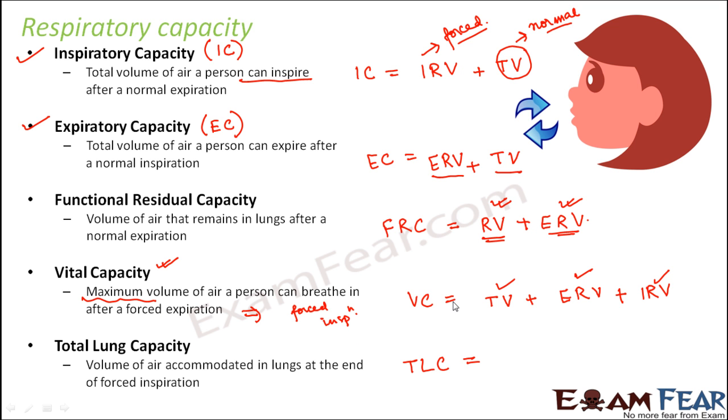That if you do a forced inspiration, you will take in this much of air. So basically you will take in vital capacity, that is TV plus ERV plus IRV. Now here in this case, we are saying how much air is accommodated in the lungs. But in lungs always some amount of air is there. And what is that amount? Residual volume. So TLC, that is total lung capacity, would be VC plus RV.